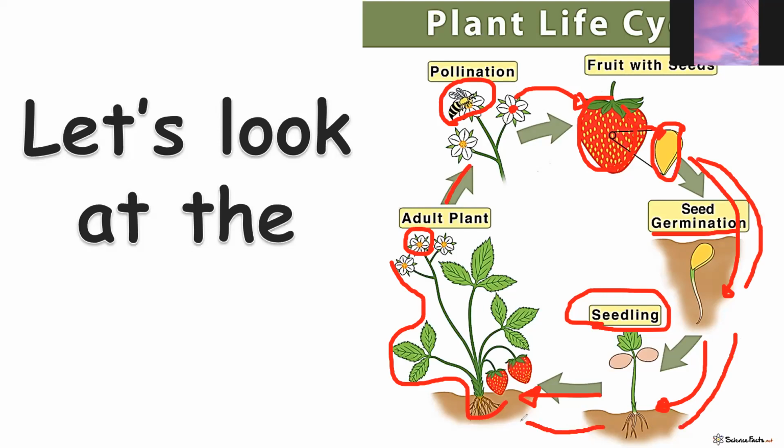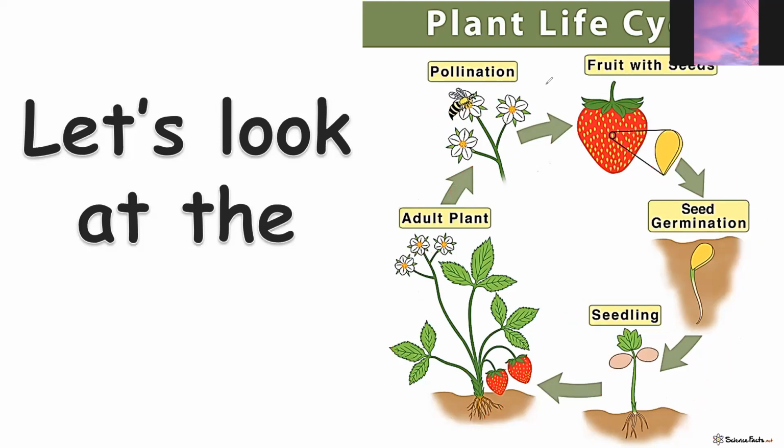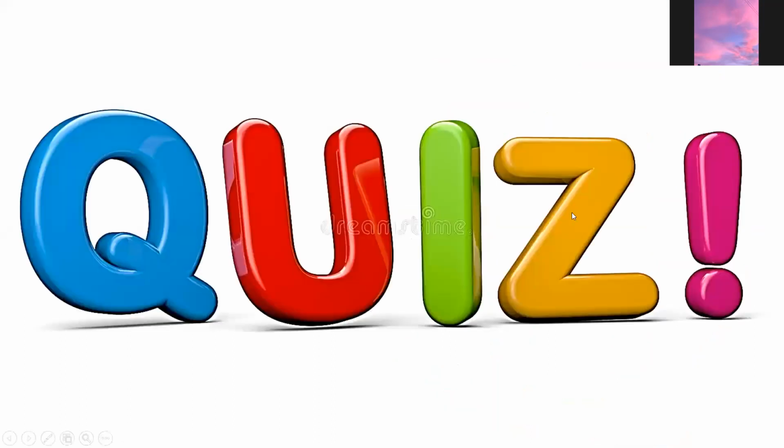And the seedling becomes an adult that bears flowers. And that flower is pollinated by the bee. And then it will turn into a fruit. So that's the cycle. It repeats itself, kids. Remember? Okay, remember that one.